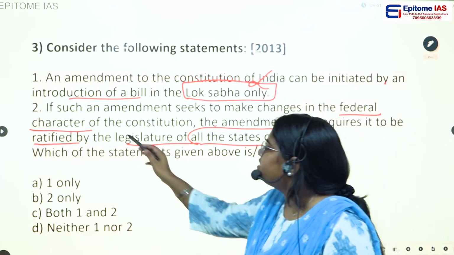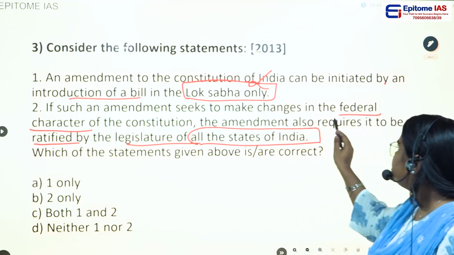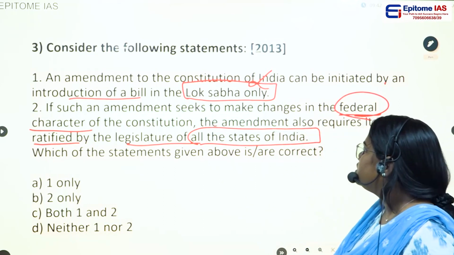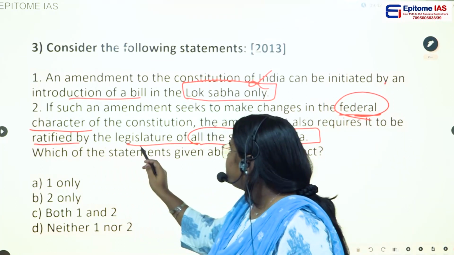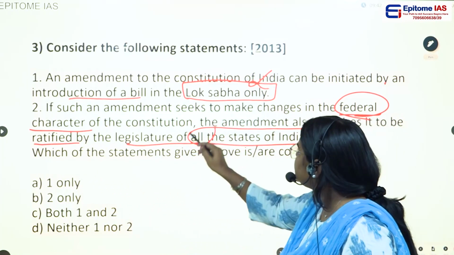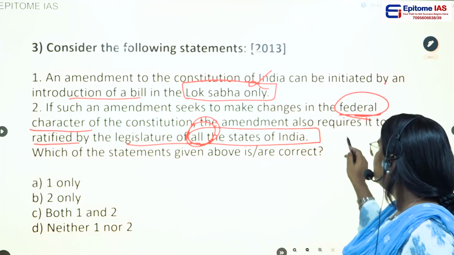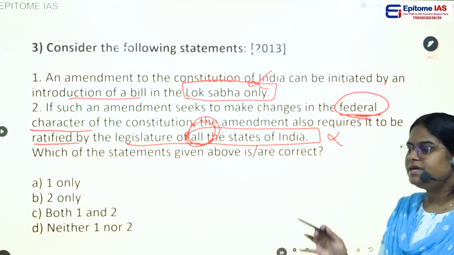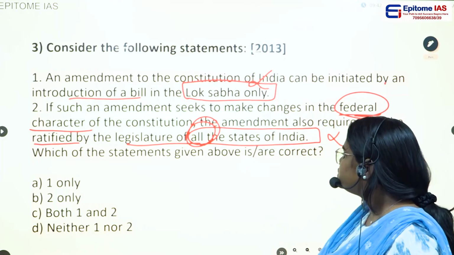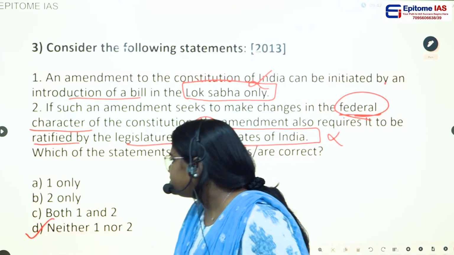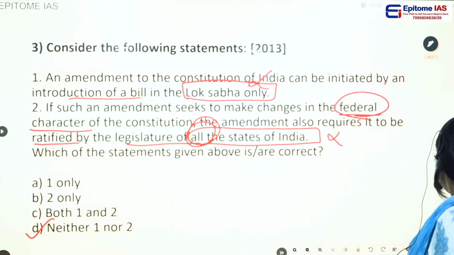And second statement, if such an amendment seeks to make changes in the federal character, the amendment also requires the ratification by the legislature of all states of India. Is that true? No. At least half of the states of India should be ratifying this particular bill. So this statement is also wrong. So the answer would be option D, neither 1 nor 2.